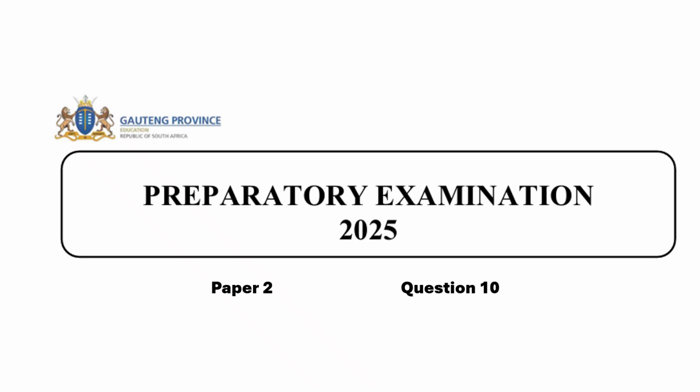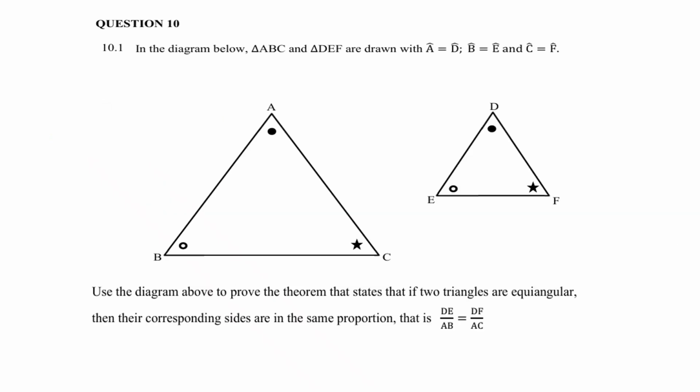Preparatory Examination 2025, Paper 2, Question 10. In the diagram below, triangles ABC and DEF are drawn with angle A equals angle D, angle B equals angle E, and angle C equals angle F. Now you must use the diagram above to prove the theorem that states that if two triangles are equiangular, then their corresponding sides are in the same proportion. That is, that DE over AB is equal to DF over AC.